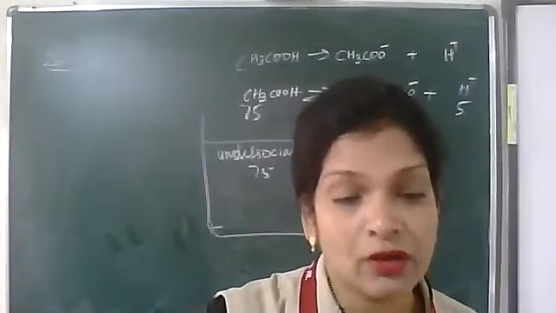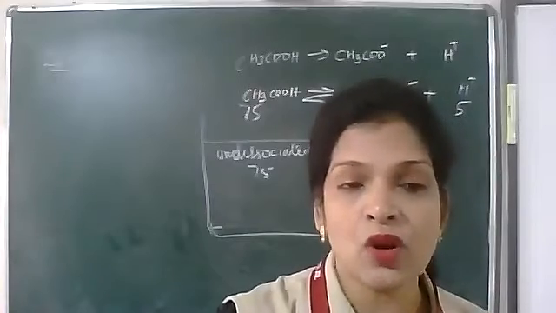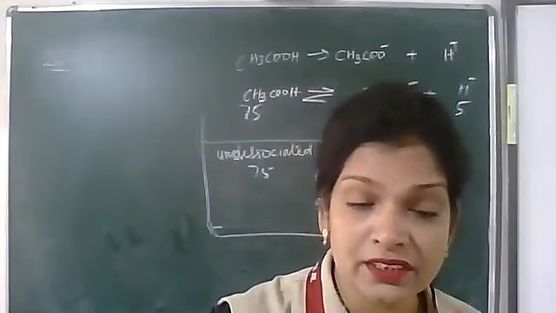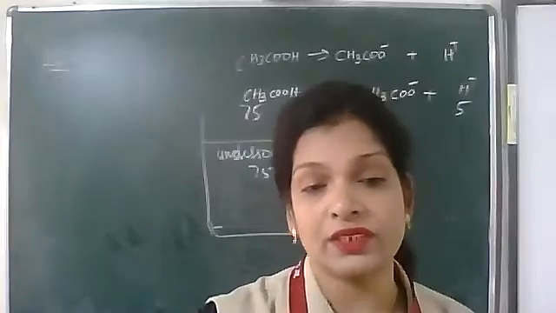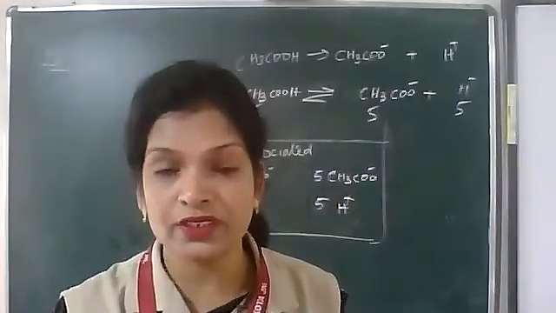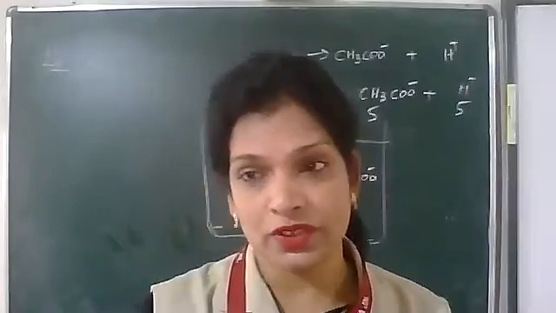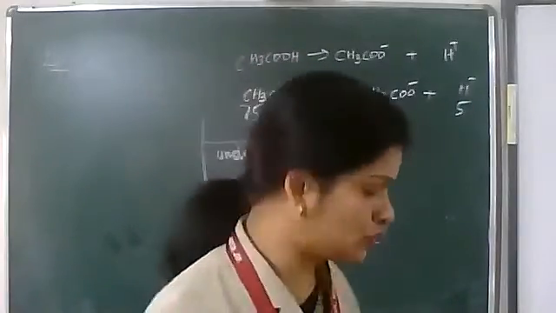Similarly, Arrhenius bases, Bronsted bases, and Lewis bases. So 3 types of acids and bases we are going to see.